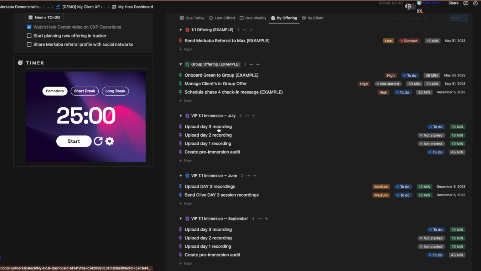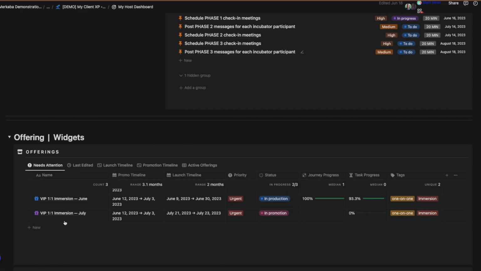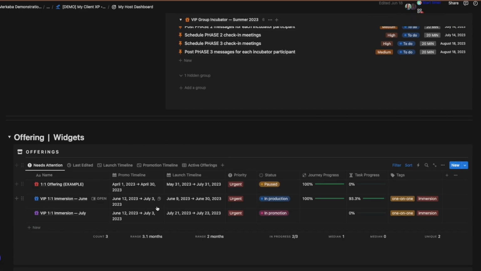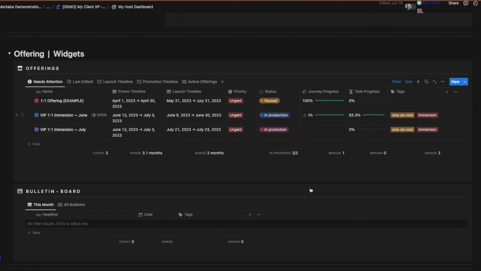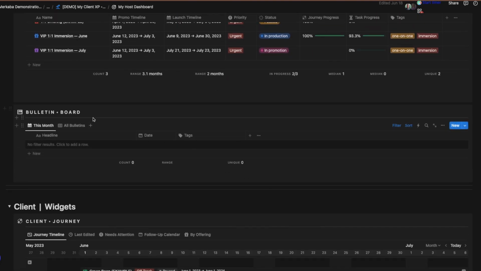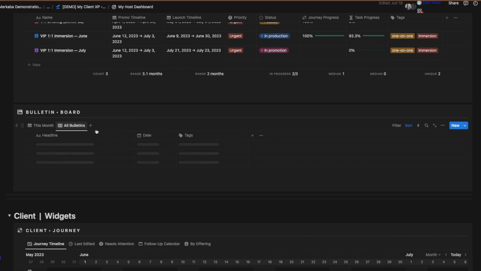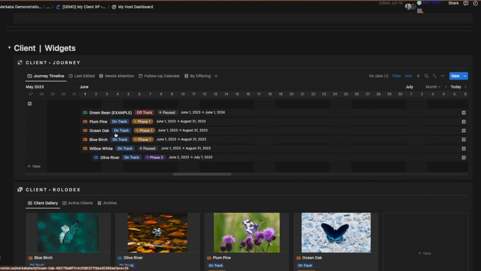So I have my task, right? I have my offers, so I can make my edits to my offers. I know when the promo is going on. I know when my launches are going on. My priority and status, that's going on with my offers. This is a bulletin board. That's a broadcast. It's like my newsletters for all of my clients, so they know what's going on in the company. And then I have my clients.